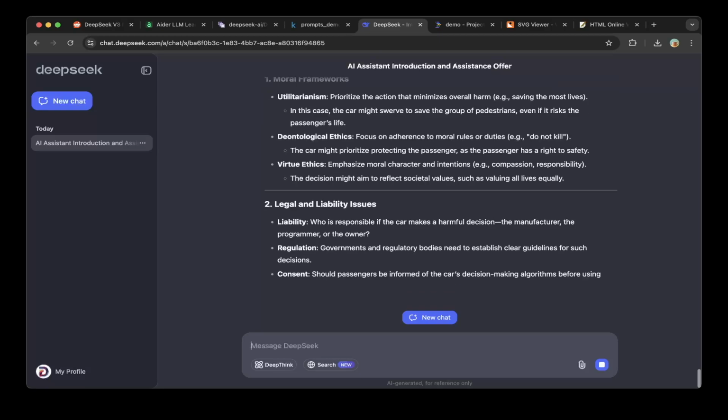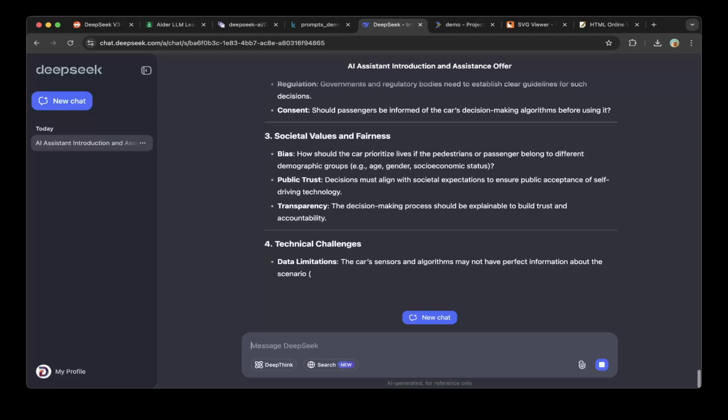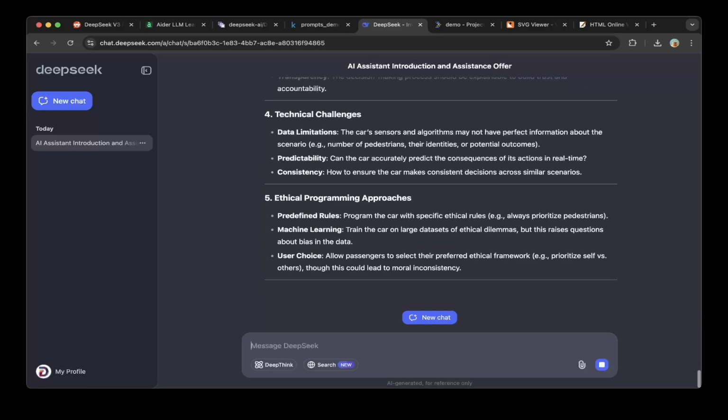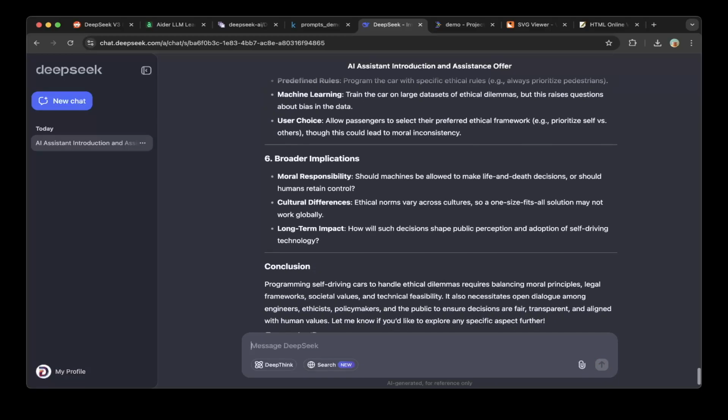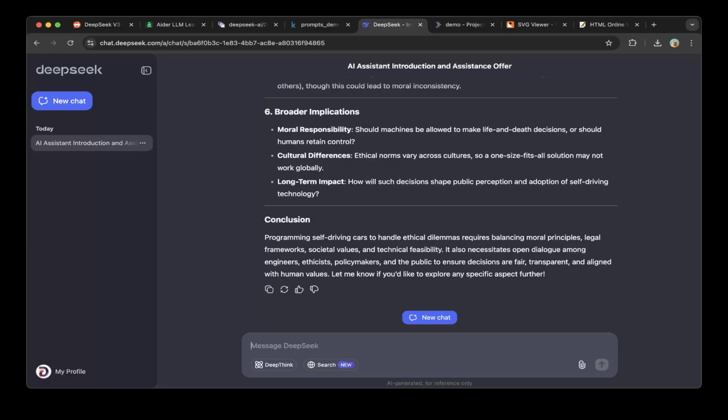So moral frameworks, legal and liability issues, societal values, technical challenges, ethical programming approaches, broader implications. Conclusion: program software in cars to handle ethical dilemmas, balancing moral principles, legal frameworks, societal values, and technical feasibility. So this is pretty good. Let's mark that as a pass.